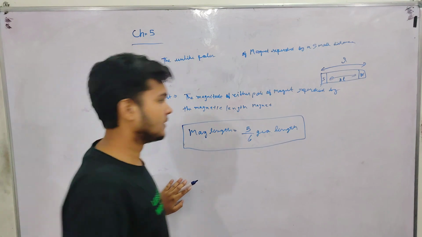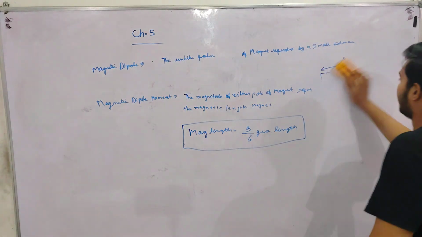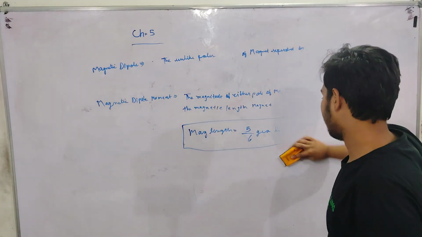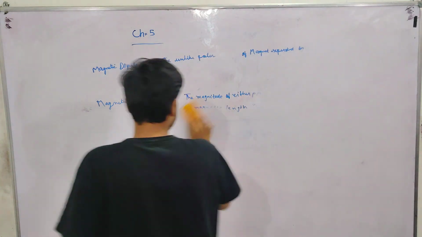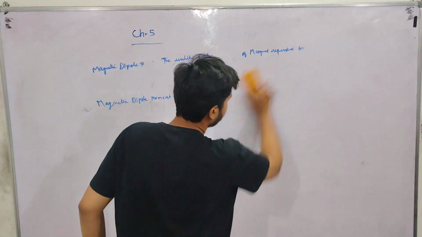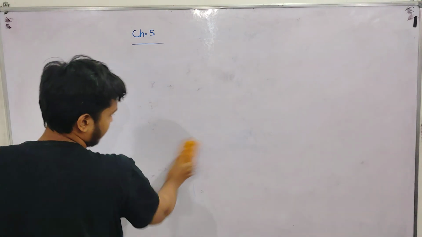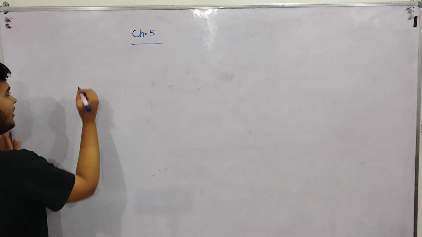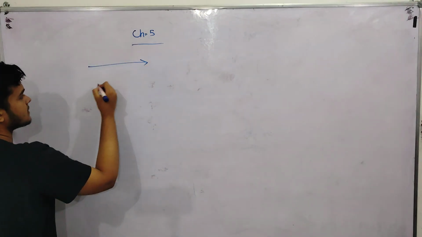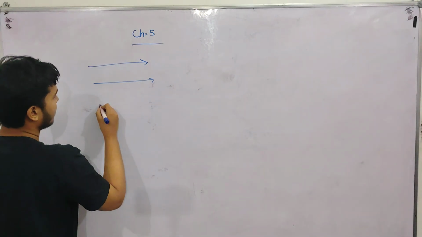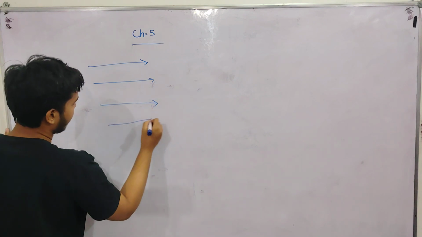Now, if we have learned this topic, we are moving towards the derivation, because the use of this will come in the derivation. First, we will draw magnetic field lines. Magnetic field lines will be going like this.